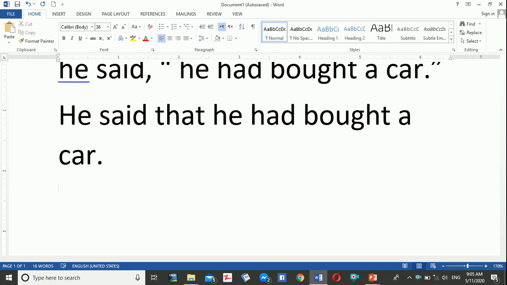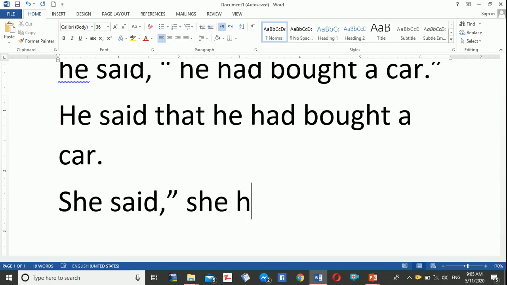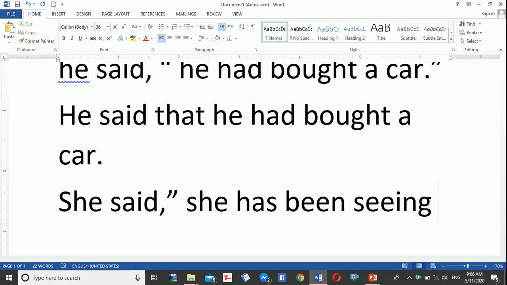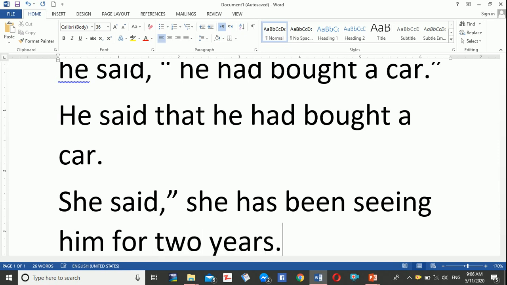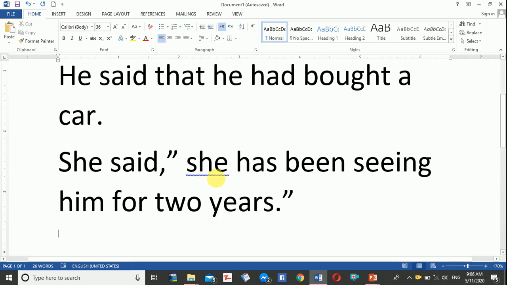Let's make it in present perfect continuous tense. She said that she has been seeing him for 2 years now. You see this sentence? You should capitalize this one.